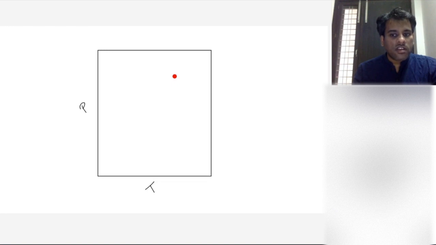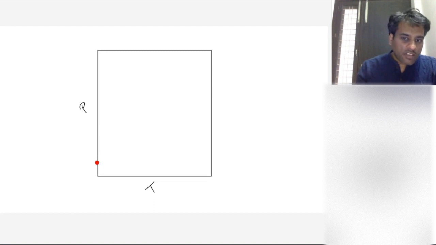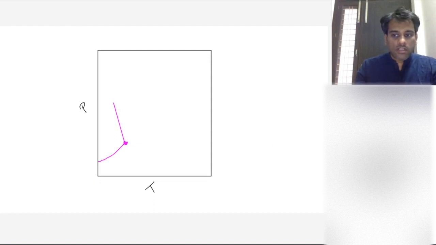Okay. So before that, you start with here like this. This is the point, and then a line goes like this. It starts from here and goes like this.